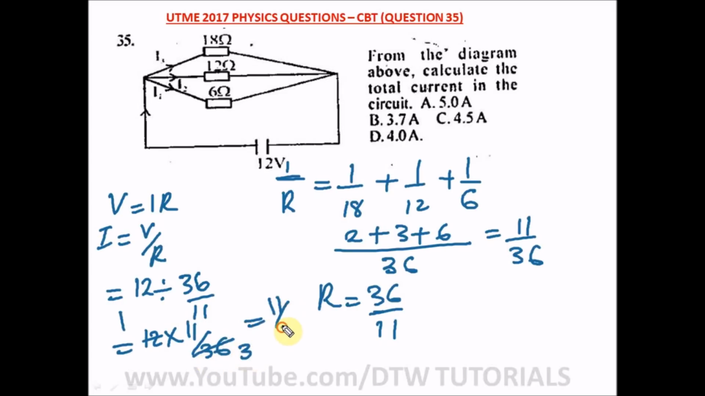So we have 11 over 3. And what is 11 over 3? It will give us 3.7 amps. So our right option here is option B.